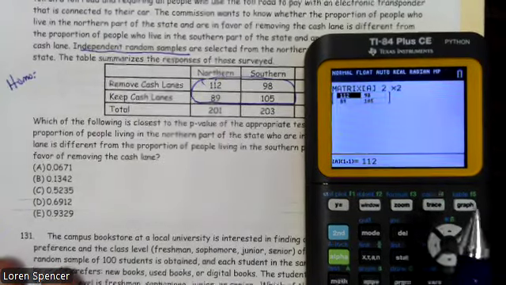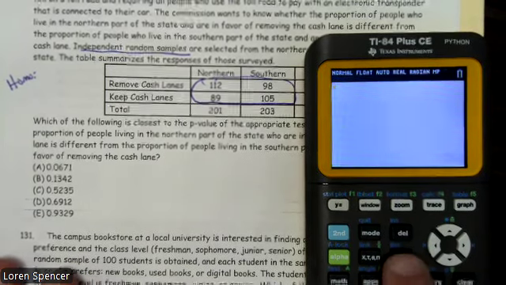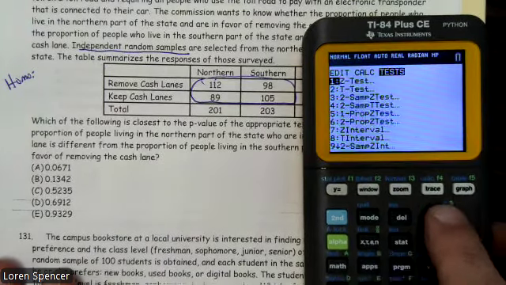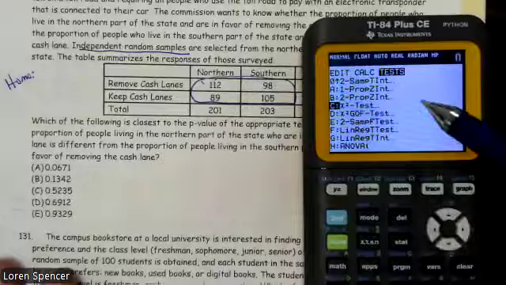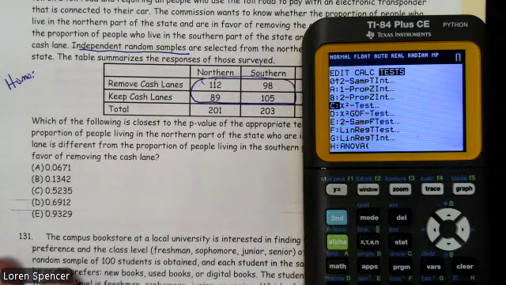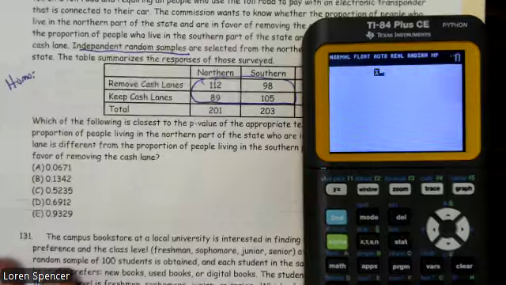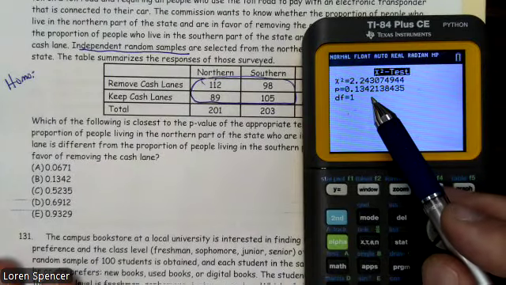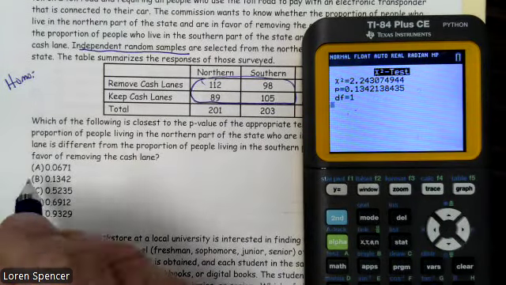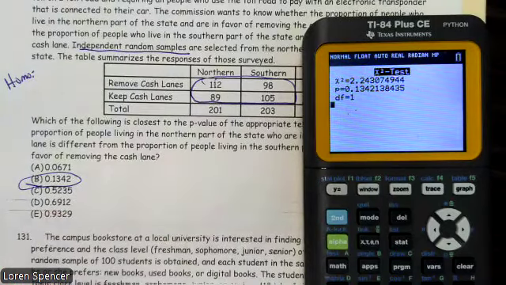So we'll press enter. Then we go blue mode, and now we're going to run the test. Stat test. Make sure you choose chi-squared. GOF is goodness of fit. We just want chi-squared, which will run tests of independence and homogeneity, and this is homogeneity. We press enter, and we get a p-value of about 0.1342. So our answer choice for 130 happens to be B.